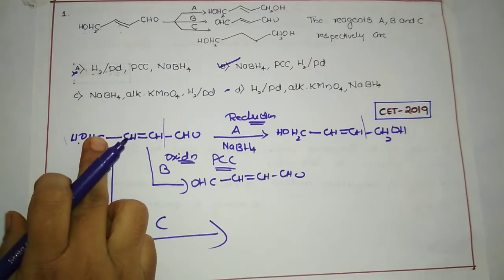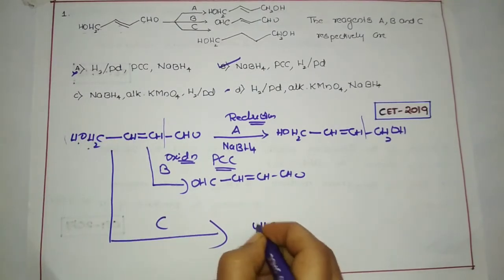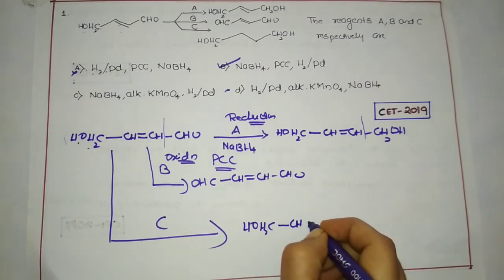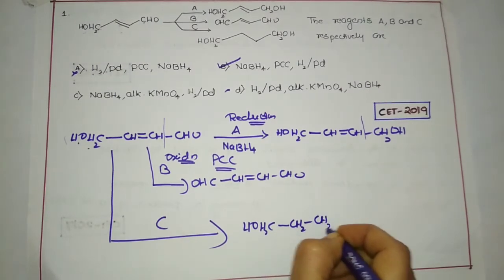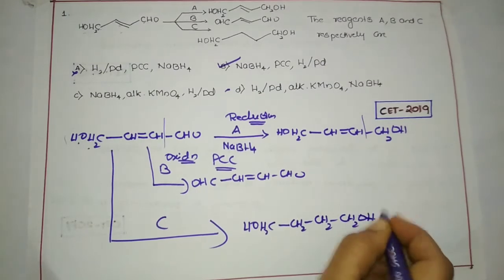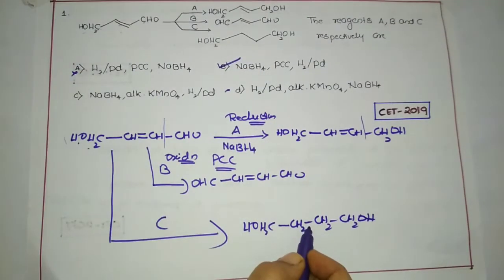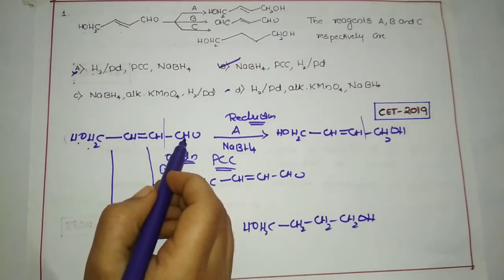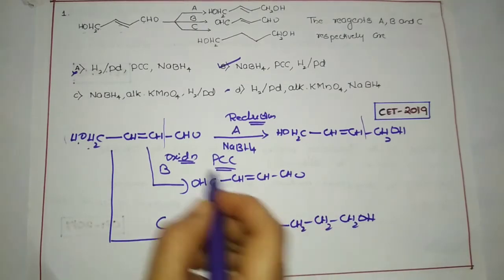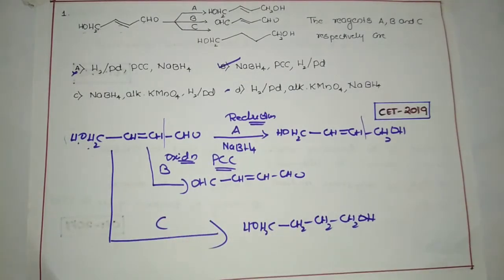The same reactant is converted into CH2OH, dear students. The double bond is converted into a single bond over here. And the aldehyde group is again converted into an alcohol group. Again reduction is happening over here. At the same time, the double bond is converted into a single bond, which we call hydrogenation. In the discussion of alkenes, I have discussed hydrogenation.